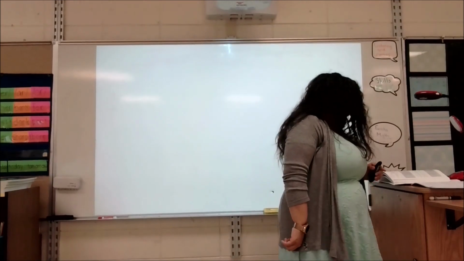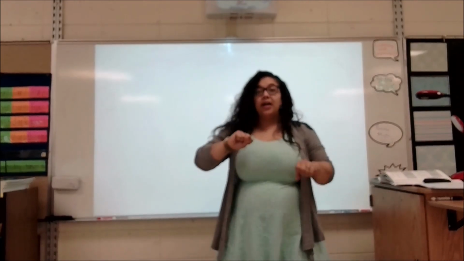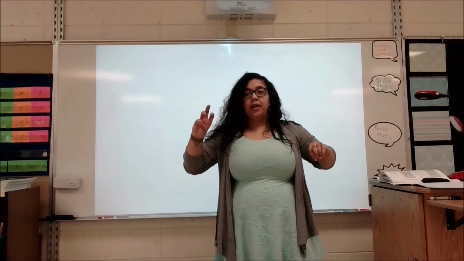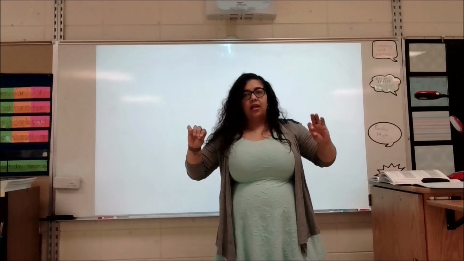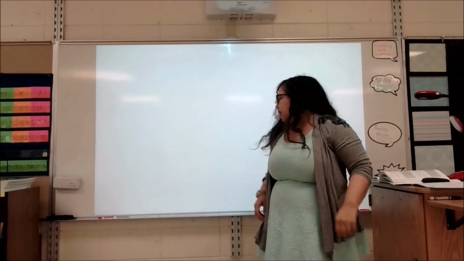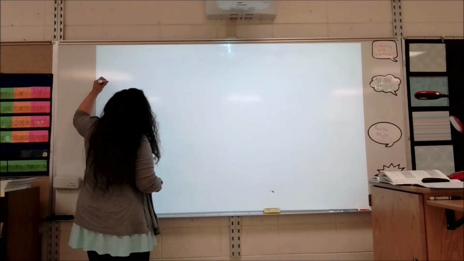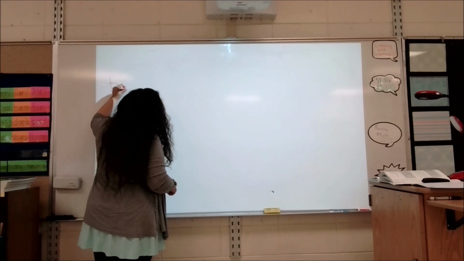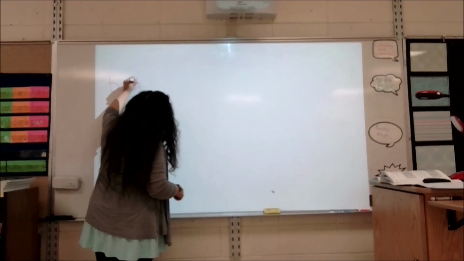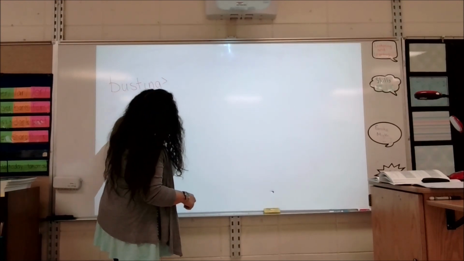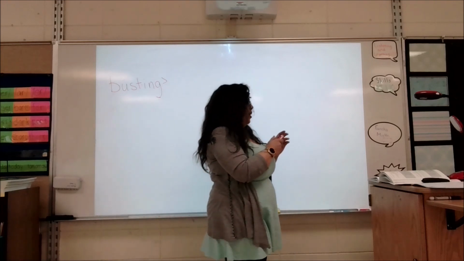Alright, the first word in our chain is going to be busting. Busting. So, b, u, s, t, i, n, g. Good. So let's write the word busting. Now I'm just putting the dot to help you read so we see where we're changing it.